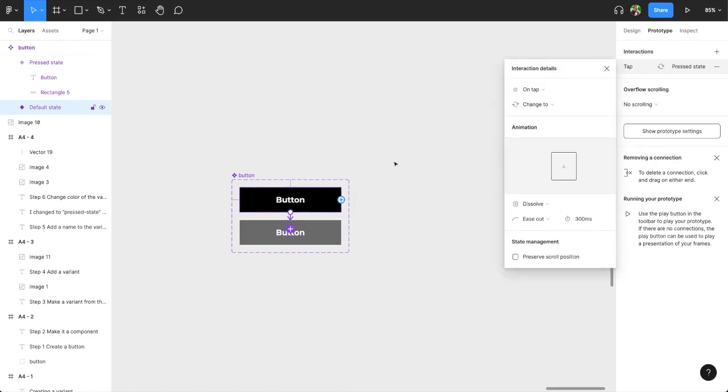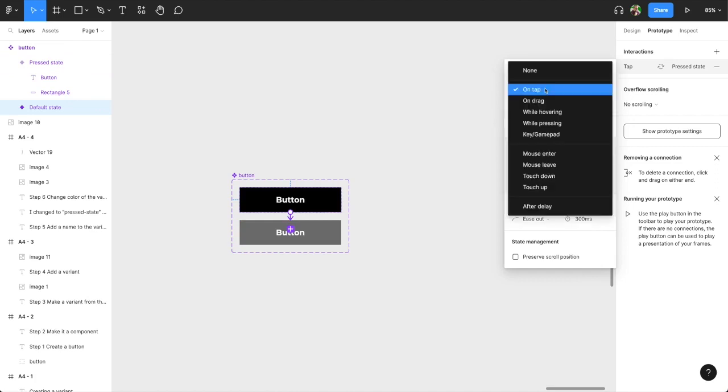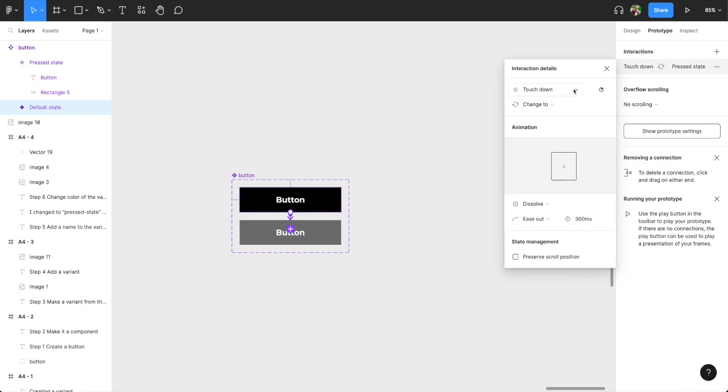You can see here. And in this case, I want to give it the touchdown action so that when I press, it goes to the pressed state.